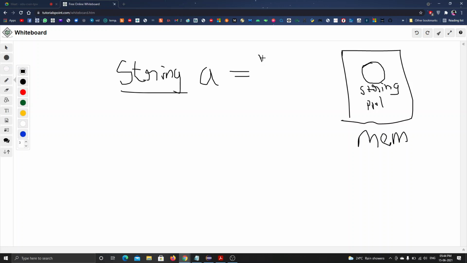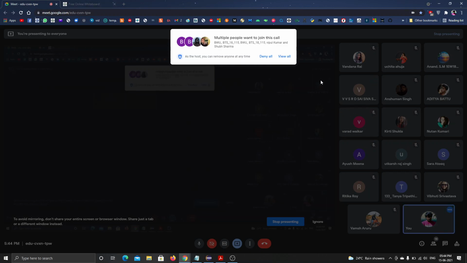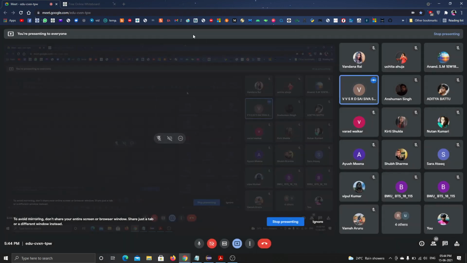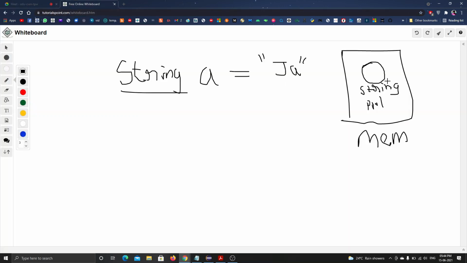Okay, what happens in the string pool is when I declare a variable here, like variable a is equal to ja or something. Someone in WhatsApp asked me. Okay. String a is equal to ja. This ja is stored in this memory allocation of the string, in this string pool.